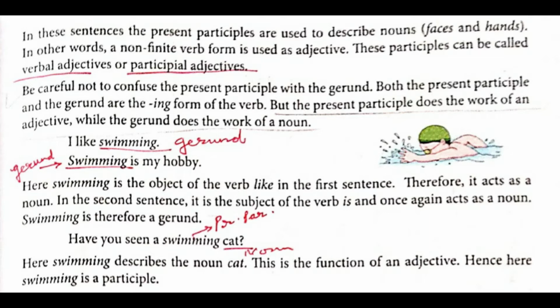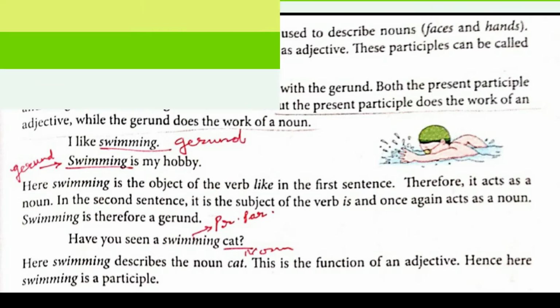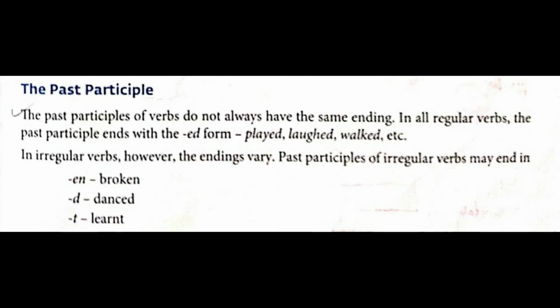Now we shall study on page number 109 the past participle. The past participles of verbs do not always have the same ending. In all the regular verbs, the past participle ends with the ed form.